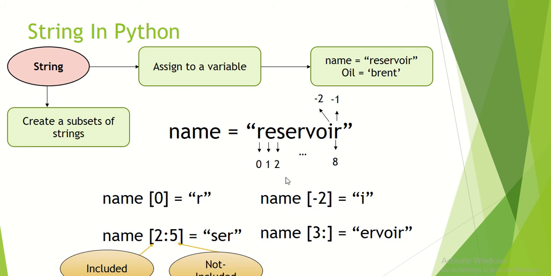And also, for example, if we want to separate anything after res, I mean, for example var, if we want to separate this subsection from our string, what we need to write is the name of the variable, and inside the brackets the index of the starting point, which is 3 in this case, and anything after 3. If we write it like this, we are going to get anything after index 3 till the end of our string. So let's jump into Jupyter and explore this a little bit more.